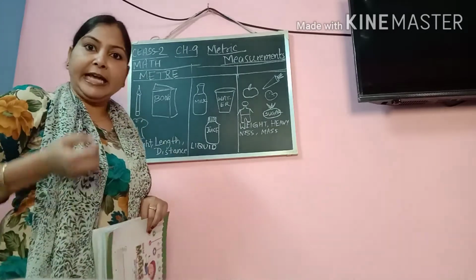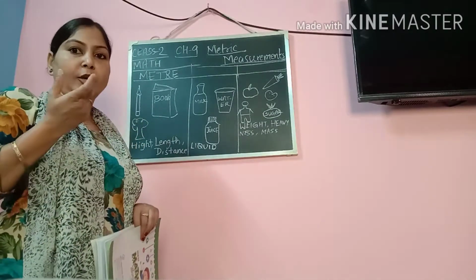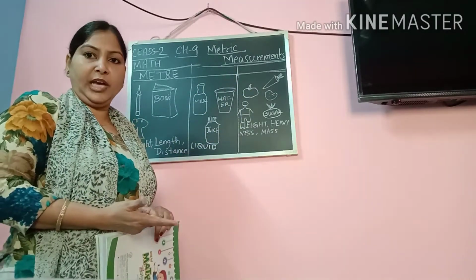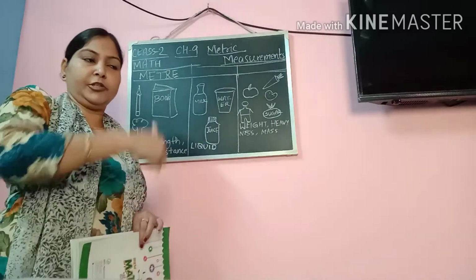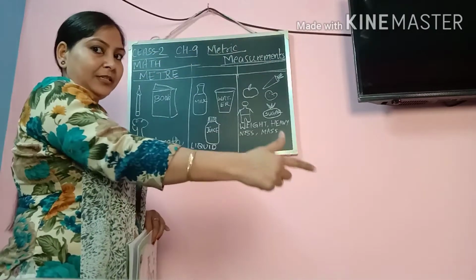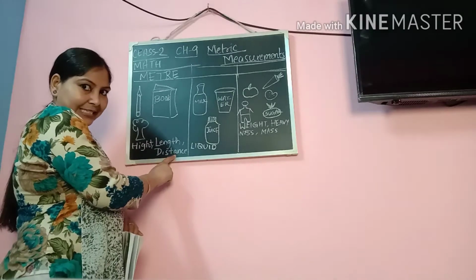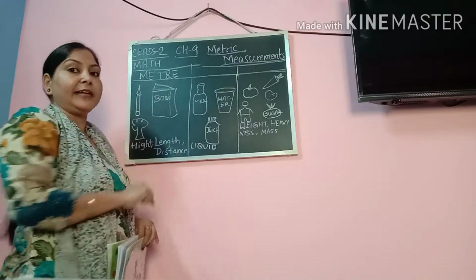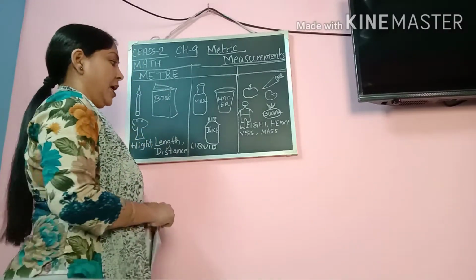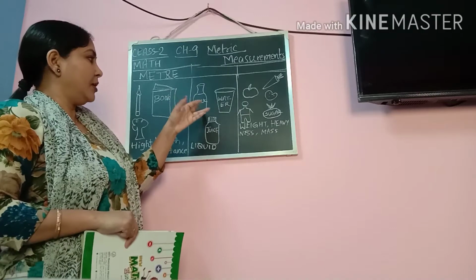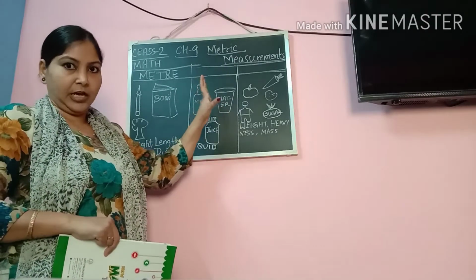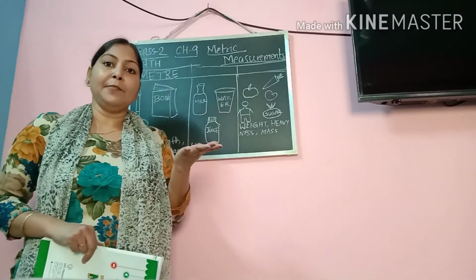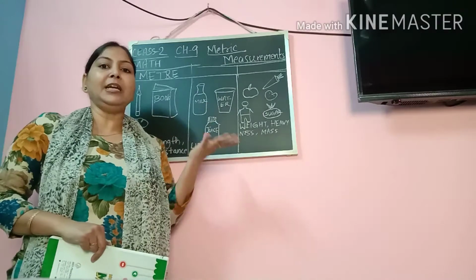So for measuring any length or height of any object, or the distance of any place, from one position to another, we measure the distance, isn't it? So for measuring height, length, distance, we have a standard unit which is called meter. Now the next one, you can see I have drawn a milk bottle, a glass of water, then a juice bottle. They are all liquid in nature.